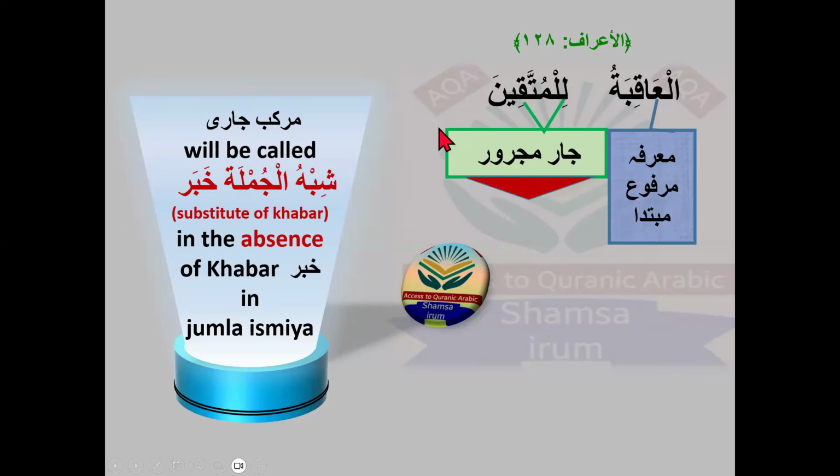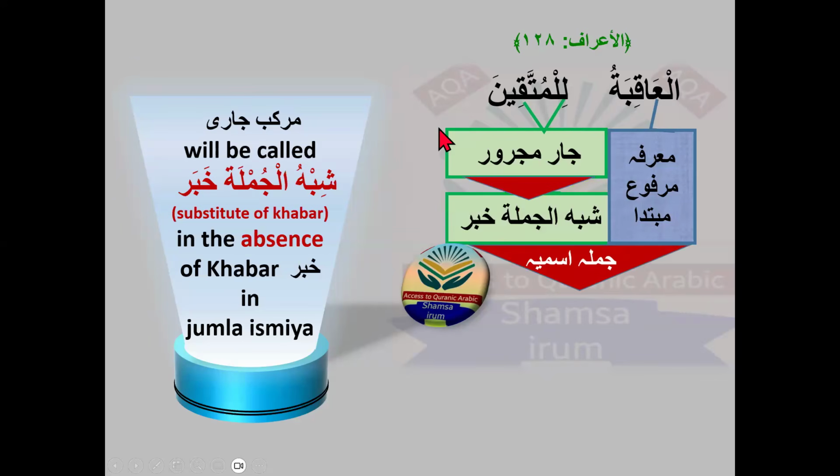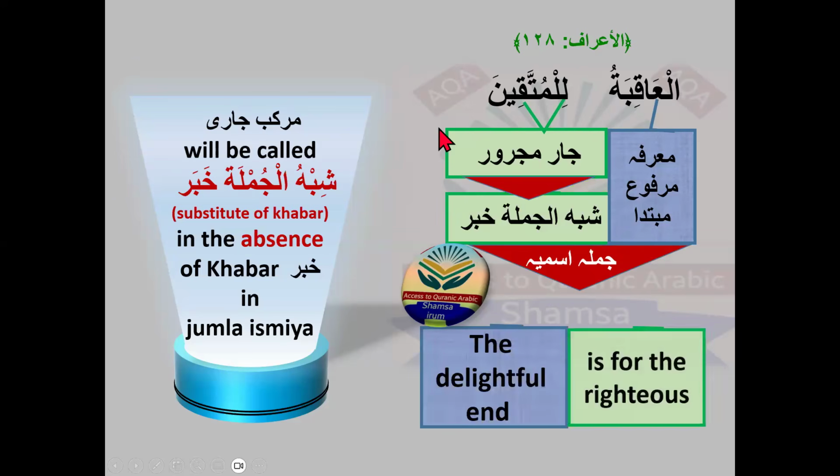So the jar majroor will be called a shibu jumla khabar. Mubtada with shibu jumla khabar become a jumla ismiya. The delightful end is for righteous people. Okay. So why is there no khabar? Again, it is because there is no need to mention the khabar here. The jar majroor is giving the complete meaning of the khabar.